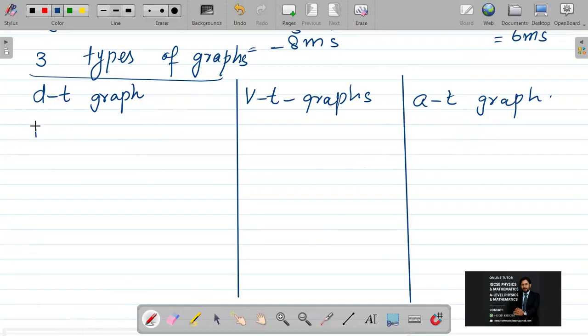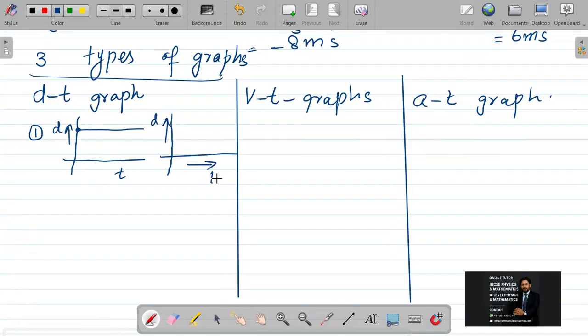For example, the first case is when I'm taking a distance time graph. I'm taking distance along the y-axis and time along the x-axis, and I'm saying my body is at rest, meaning distance is not increasing or decreasing its value. After that, for the second case, distance is on the y-axis and time is on the x-axis.